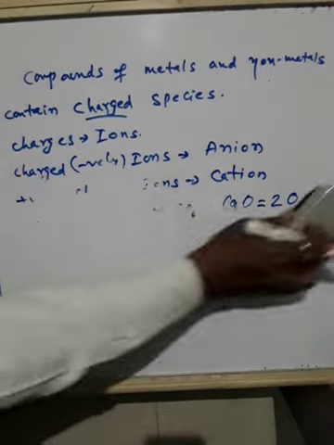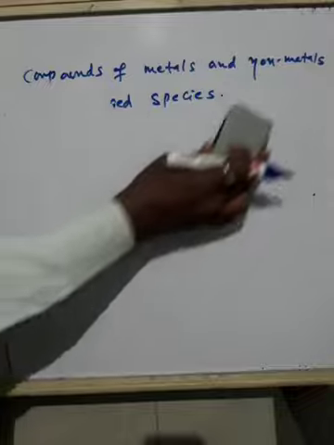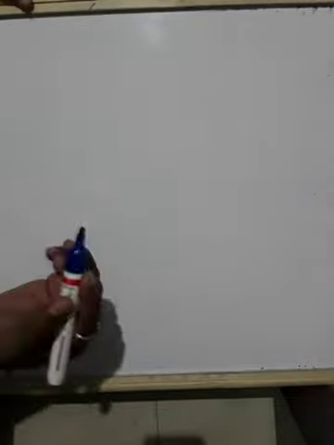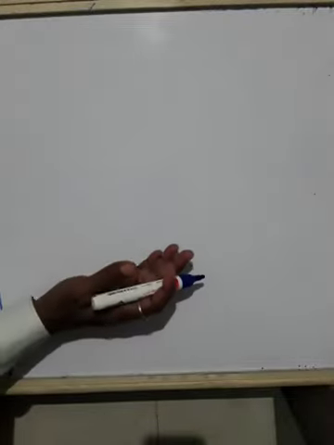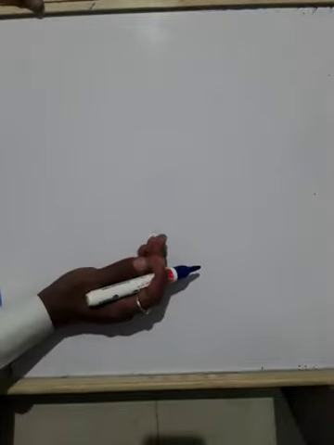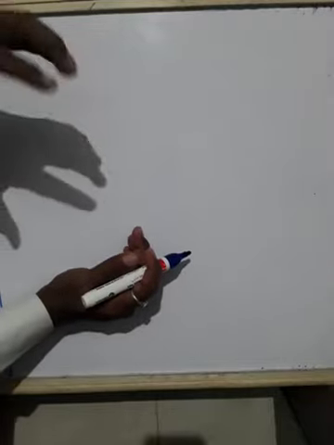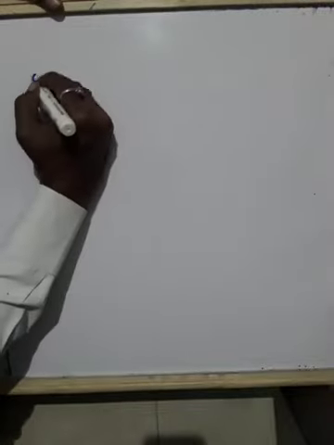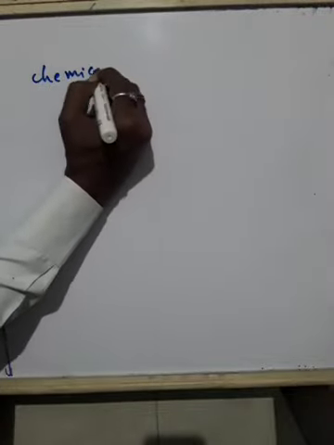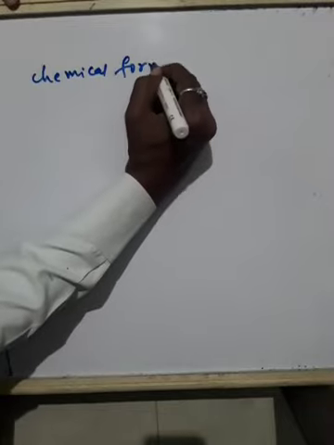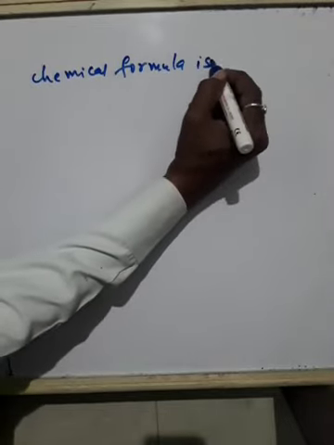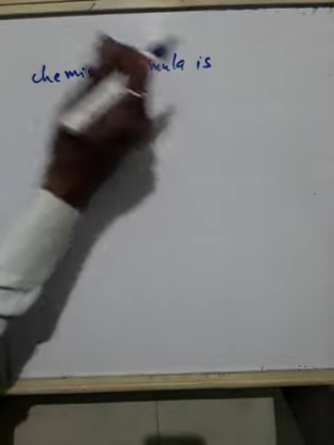Then what are the methods of writing the chemical formula? This you should understand. I will give one example which is already given in the textbook. What is chemical formula? Sodium chloride NaCl, aluminum oxide Al2O3, calcium chloride CaCl2. These all are chemical formulas. But actually what is a chemical formula?